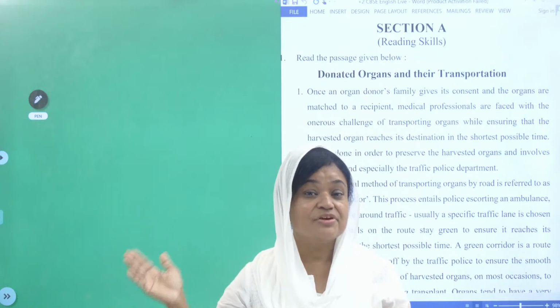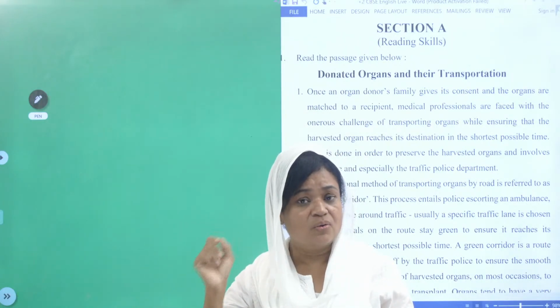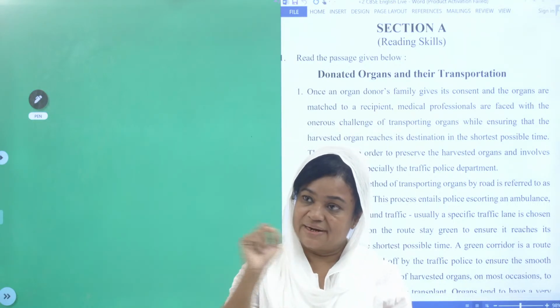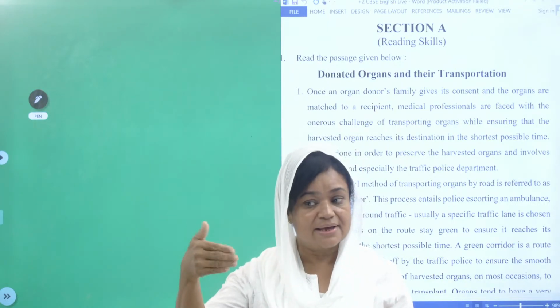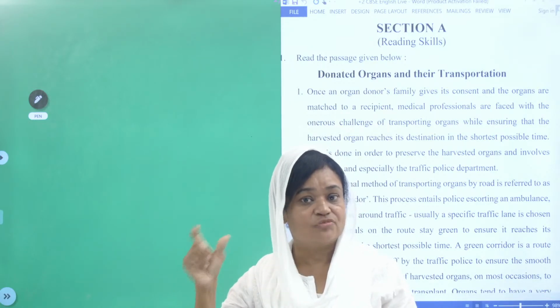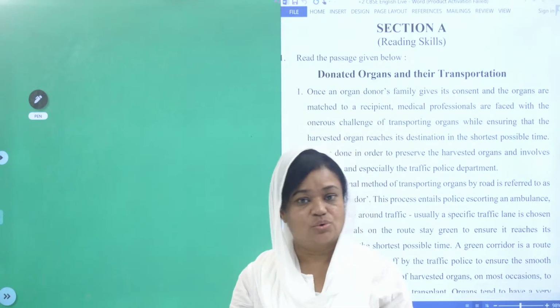All these have formats, and all have marks also. For example, writing the heading carries 1 mark, like that the mark distribution is also there, and you should also be aware of that. Then only you can score good marks.